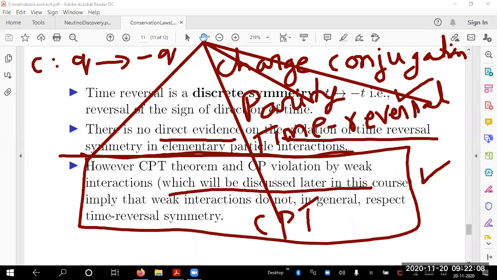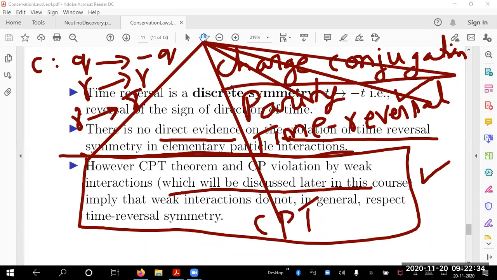Q goes to minus Q. Any particle you have, change it to an antiparticle. If you have a photon, change it to a photon, no problem. If you have a neutrino, change it to an antineutrino. Sorry, charge conjugation; conservation is different. These are two different symmetries. Charge conservation is a consequence of gauge symmetry, but charge conjugation is a discrete symmetry where you change Q to minus Q, or a particle to an antiparticle.